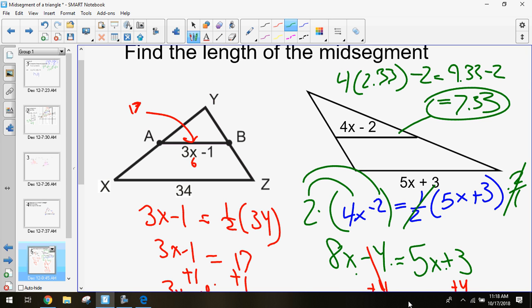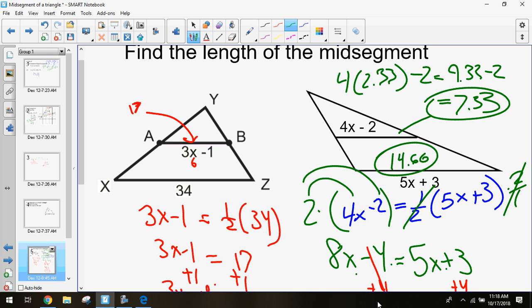We can plug 2.33 in for x as well, and that can give us our base. Or we can just think my midsegment is half of my base, so I can just double this number to get my base. So double 7.33, and that gives me 14.66. And that would be equal to my base.